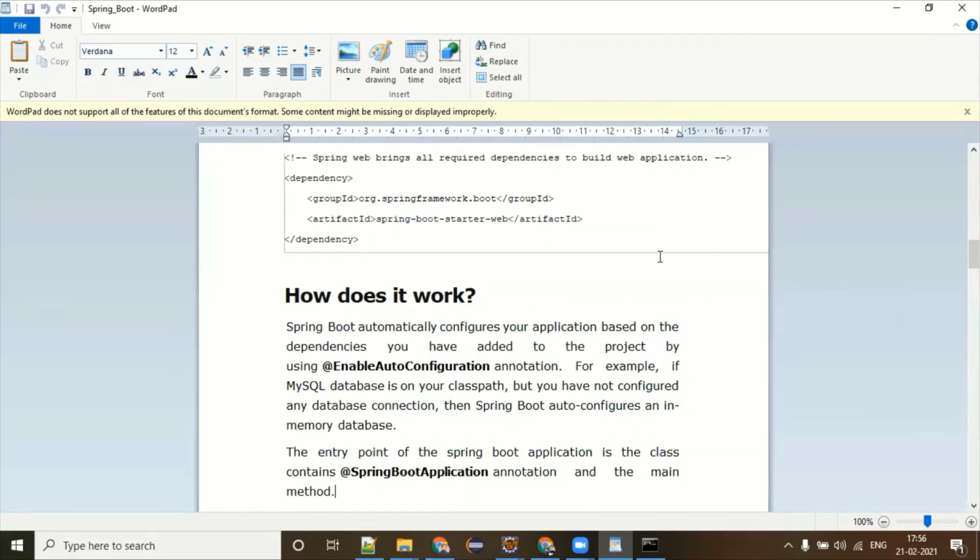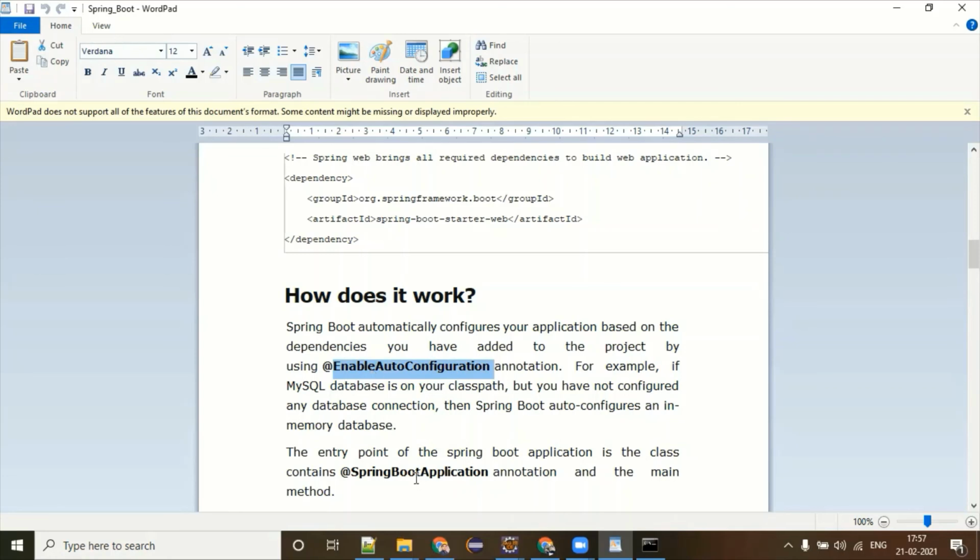One annotation is the master and entry point of your application. That's called @SpringBootApplication. Initially, you might have had to use two annotations. @EnableAutoConfiguration means that when you inform Spring Boot, hey, I want you to set up my configuration automatically, only then will it do so.